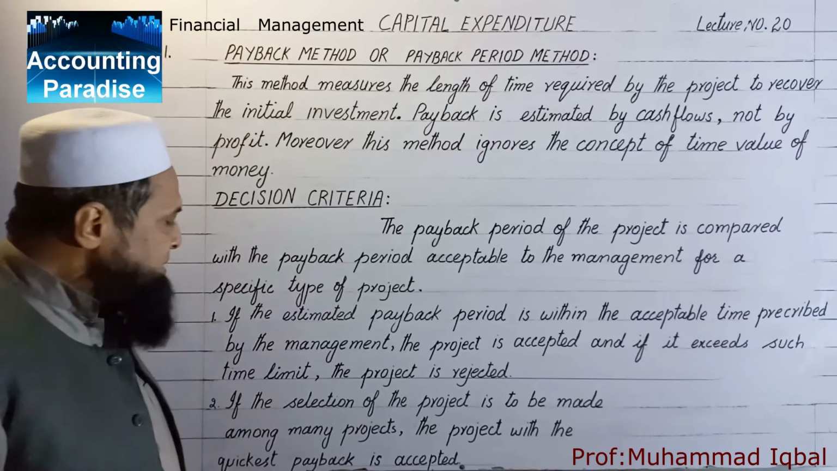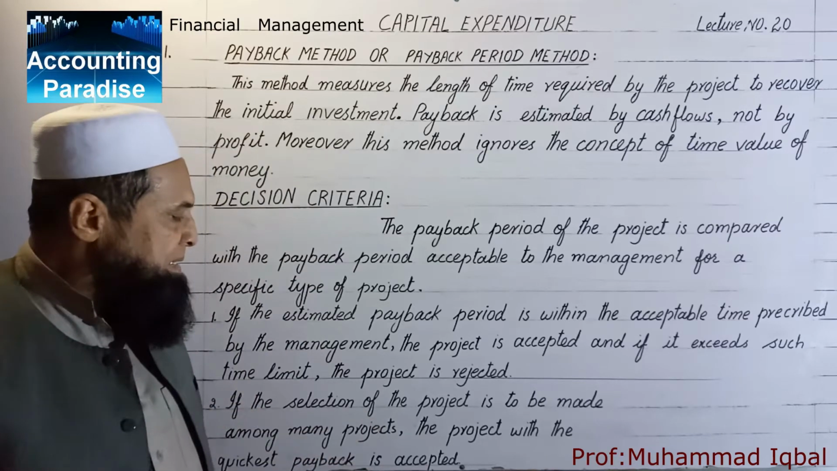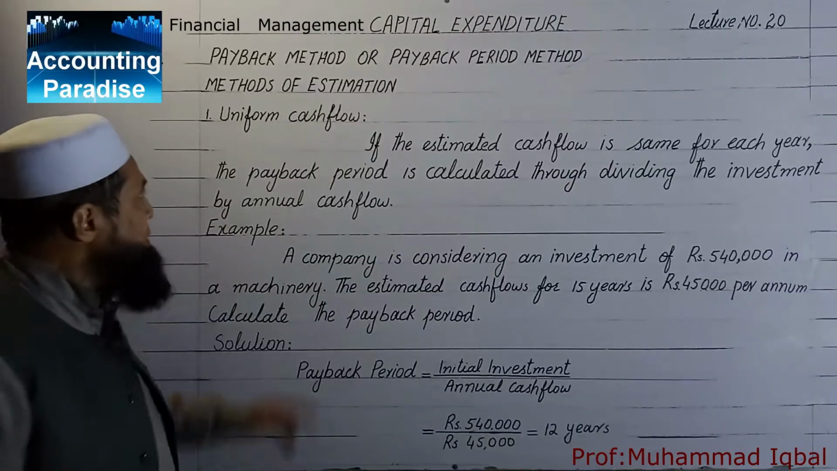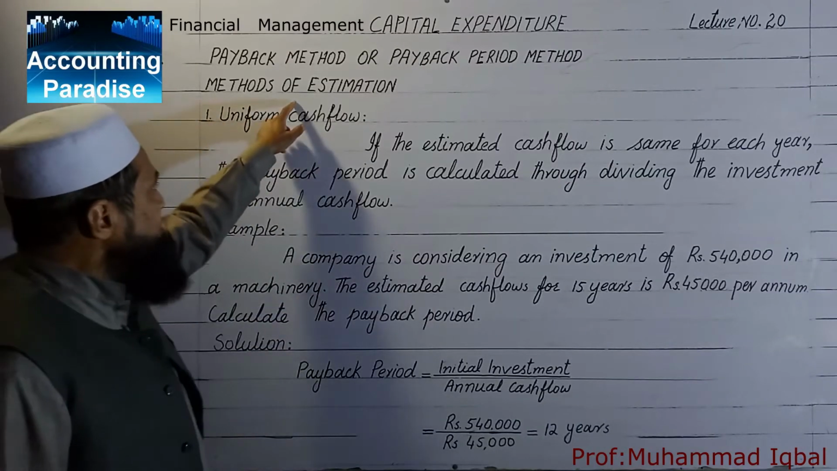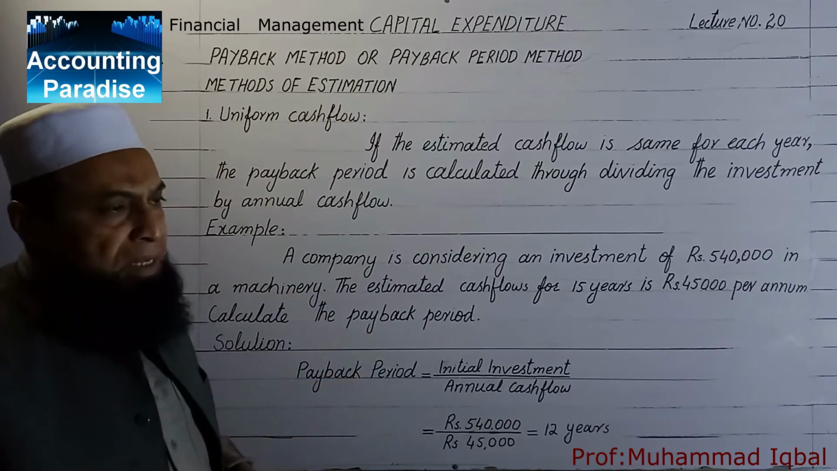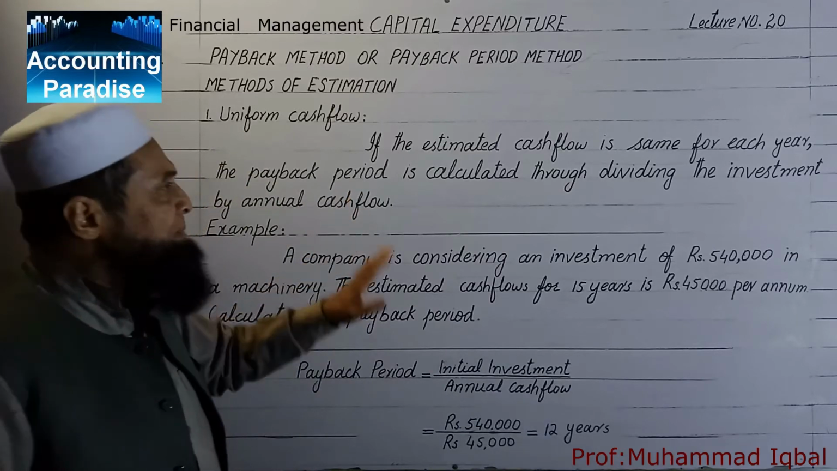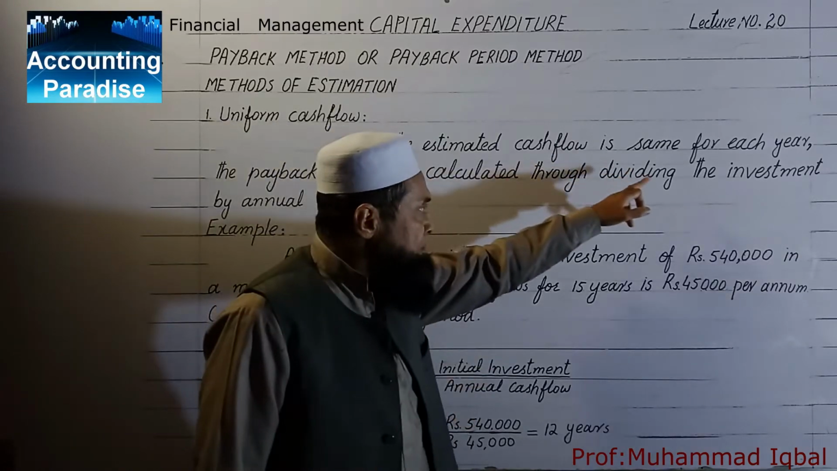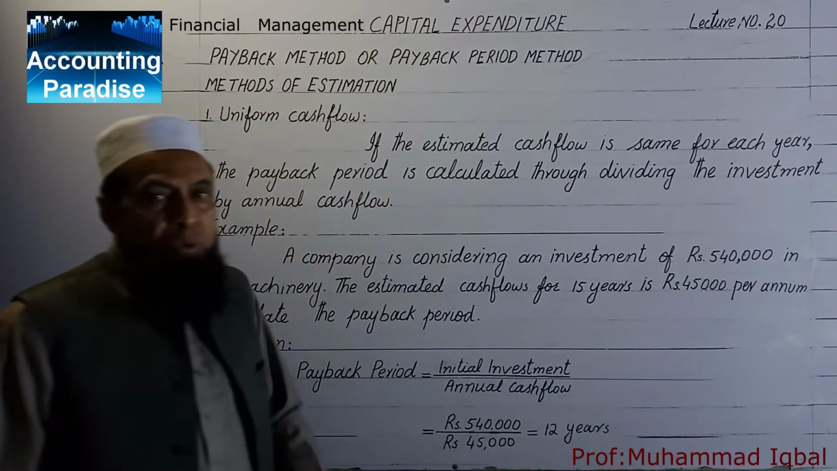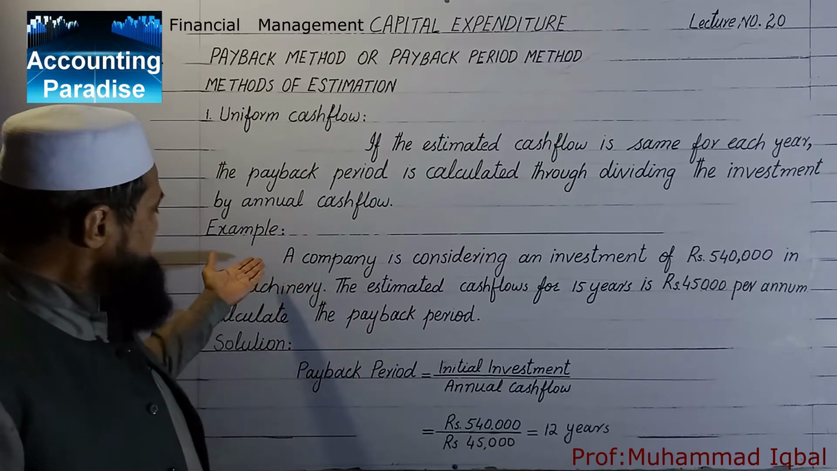Number 2, if the selection of project is to be made among many projects, the project with the quickest payback is accepted. Now the methods of estimation. How to calculate the payback period? There are two possibilities. One is uniform cash flows. If the estimated cash flows is the same for each year, the payback period is calculated through dividing investment by annual cash flow. Here is an example for that.